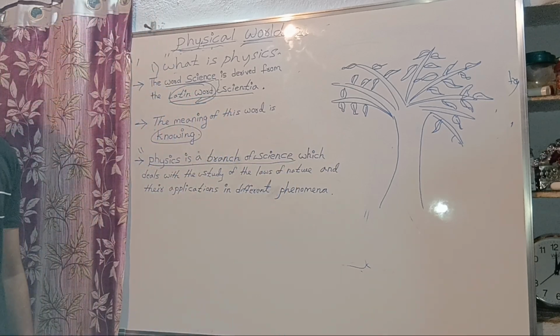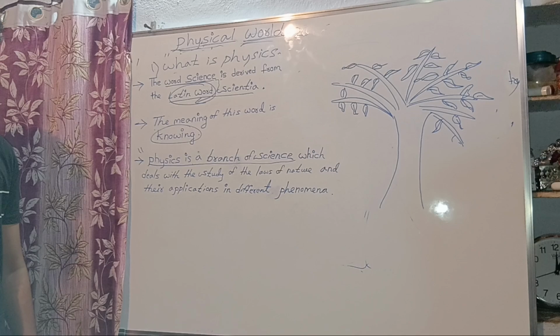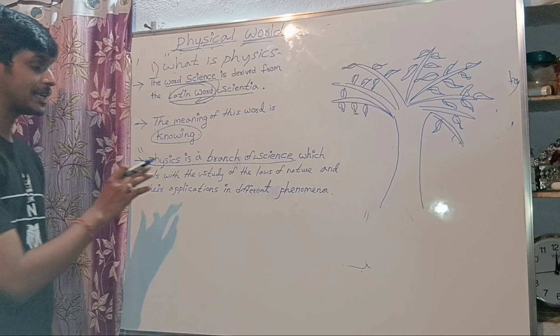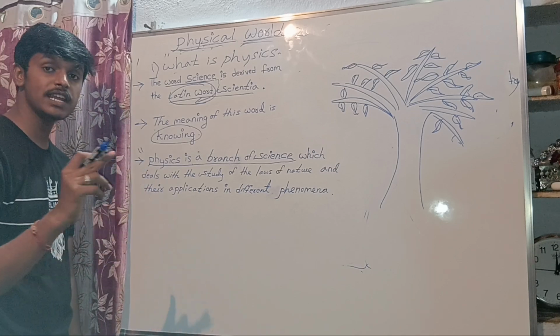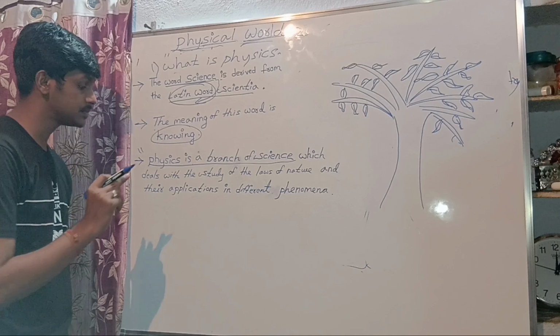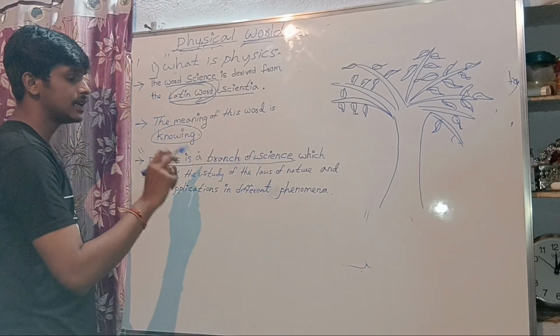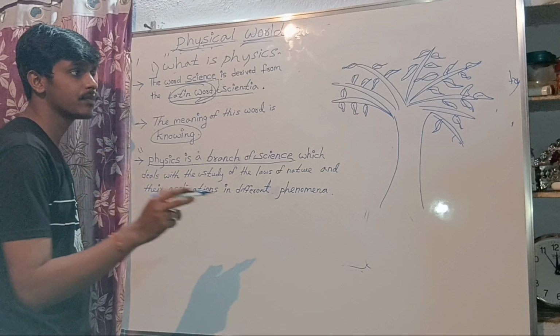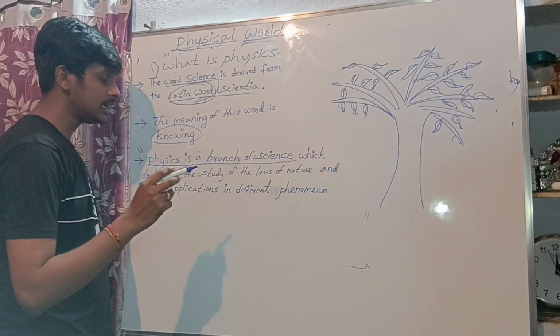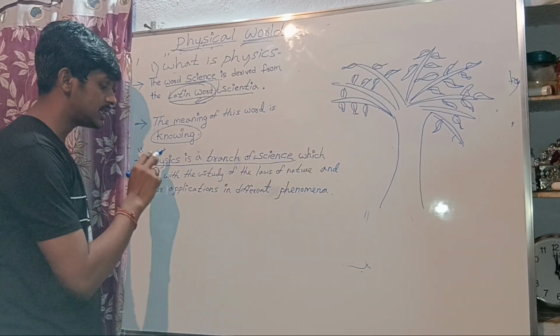When you study for an exam and you want to remember, you have to split the answer. That is very easy to remember. Physics is a branch of science. So we will take one tree diagram and try to remember this answer.